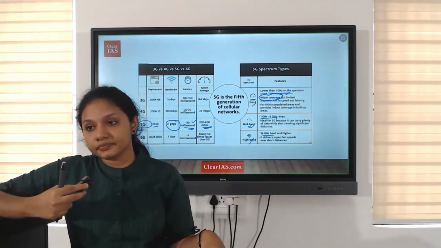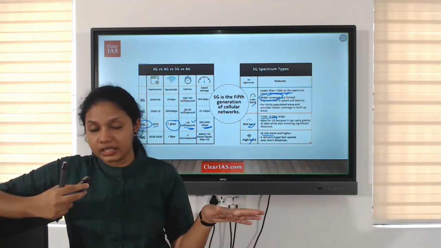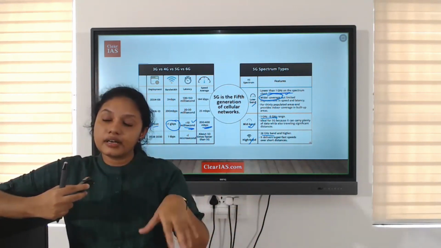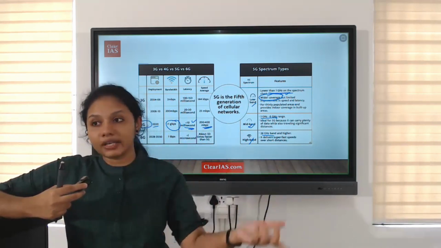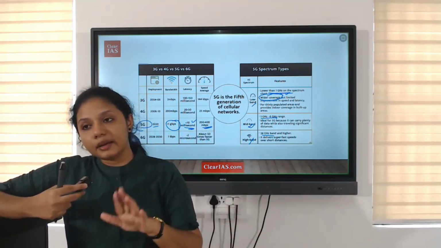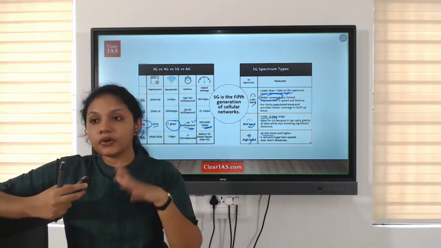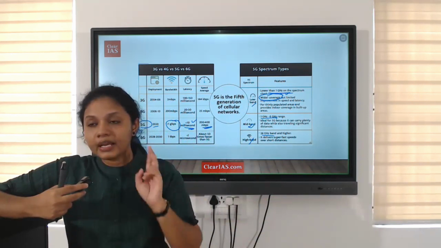Low band means nearly less than 1 gigahertz. So less than 1 gigahertz means there will be much less speed compared to other bands. Okay, so it can be used in thinly populated areas or for indoor purposes. Okay, clear? Then mid band.